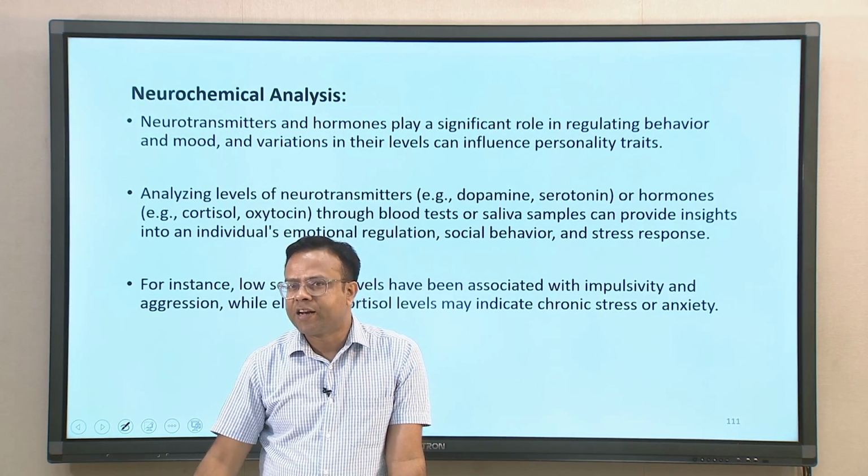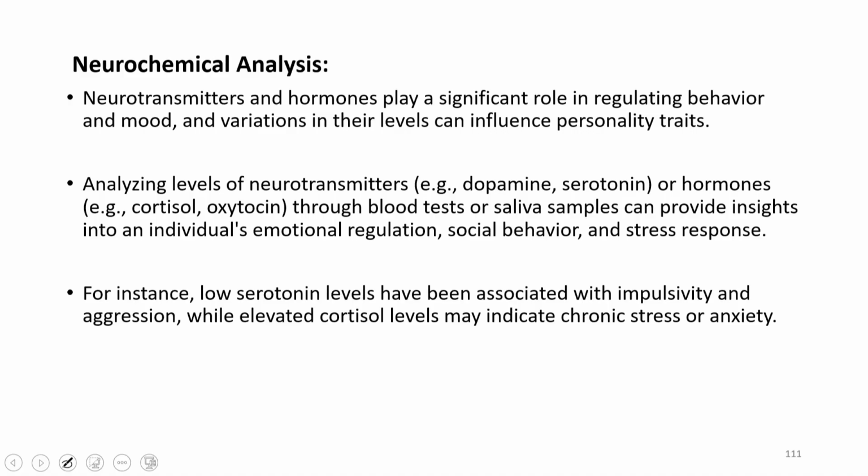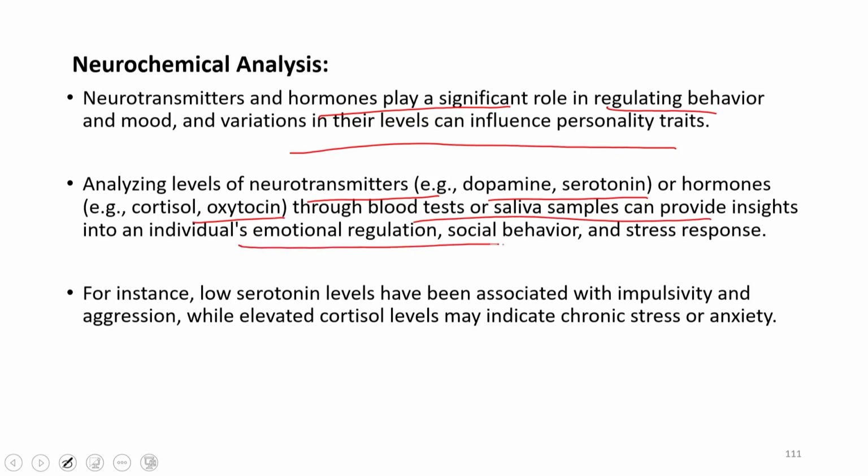People also do neurochemical analysis to understand personality, which includes understanding that neurotransmitters and hormones play a significant role in human behavior, mood and emotions, and understanding their functions could also reflect human personality. Analyzing the level of certain neurotransmitters like dopamine, serotonin, or hormones like cortisol, oxytocin through blood tests and saliva samples can provide insight into individuals' emotional regulation, social behavior and stress response.